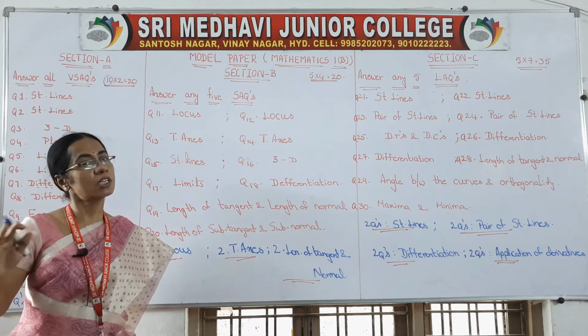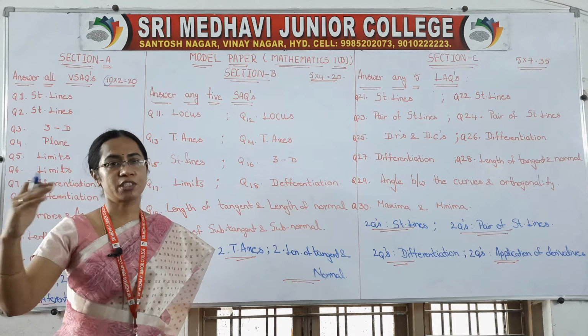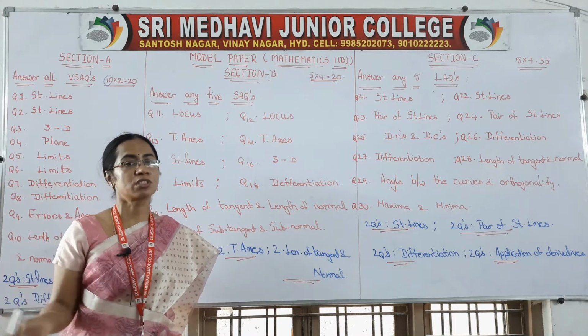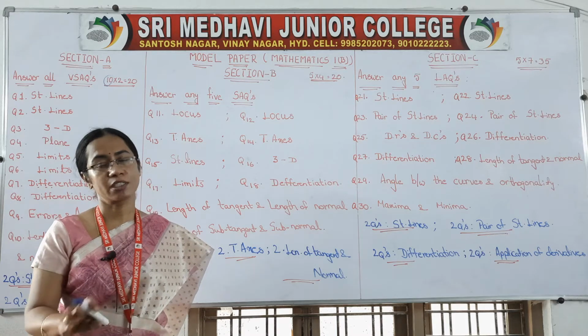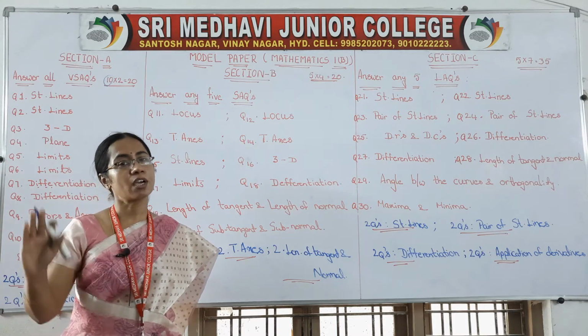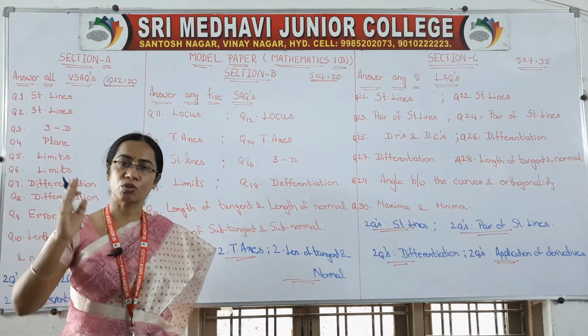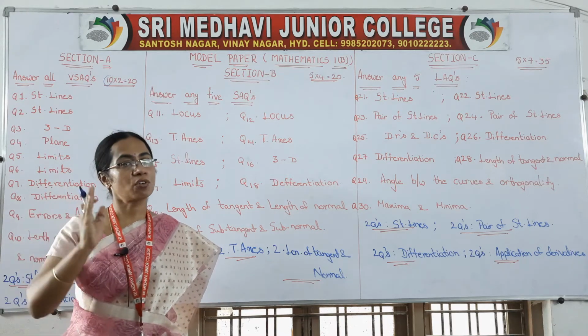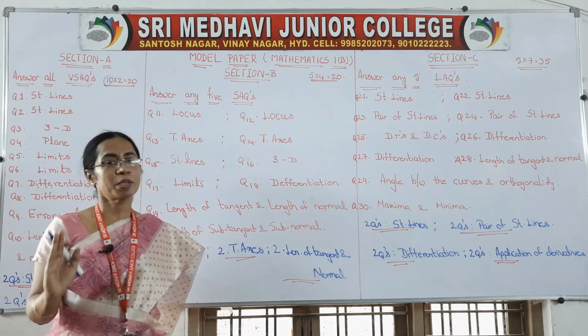One more thing, you have to write all very short answers together, short answers together, and long answers together. Don't write two long questions first, then two very short answers, then short answers, not like that. Write all very short answers together, next go for short answers, next for long questions. Getting my point?